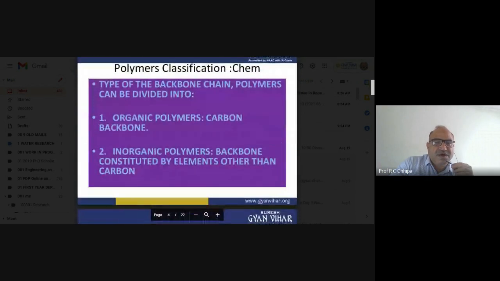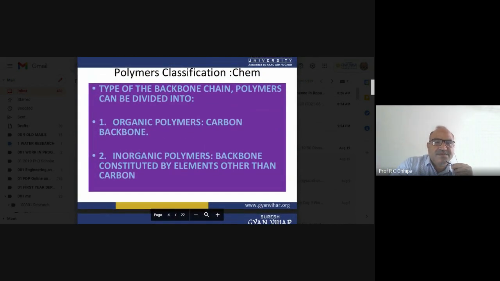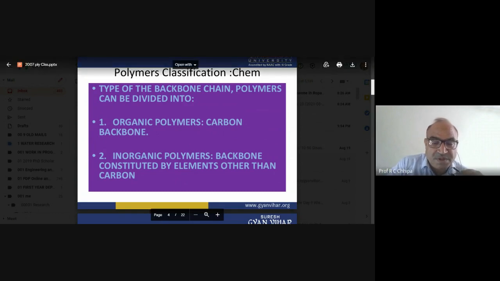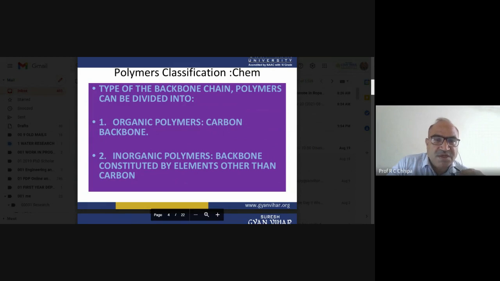Now we have to come towards another classification. Based on the backbone chain, polymers can be divided into two ways: the organic polymers, whatever we have discussed, with a carbon backbone. Organic means organic compounds are present, for example vinyl chloride.